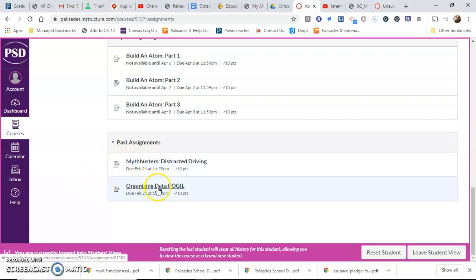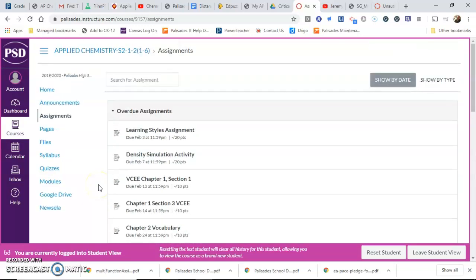This organizing data puzzle, you don't have to worry about that. It is not counting against you right now, so don't worry about that. But do worry about the overdue assignments. The ones that are overdue are the ones that you have to do. And so that's how you can get to those.